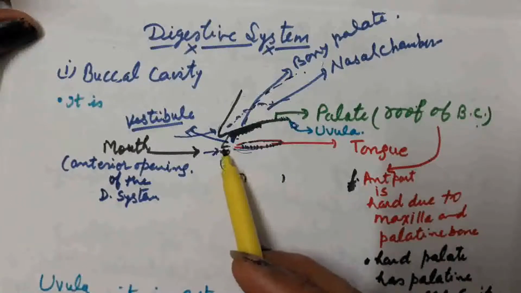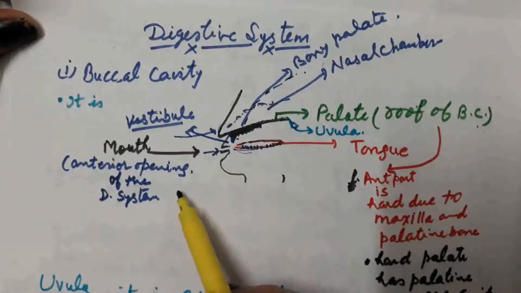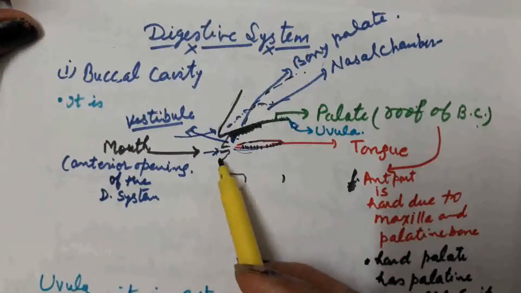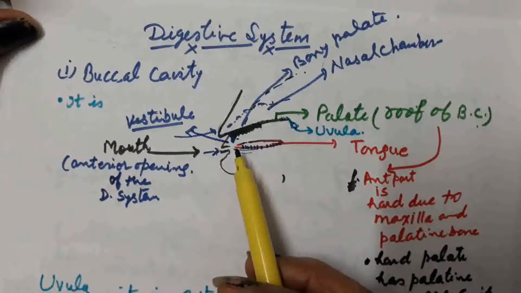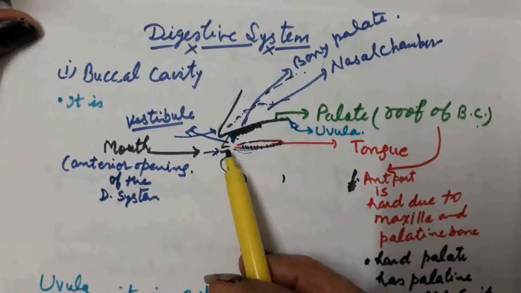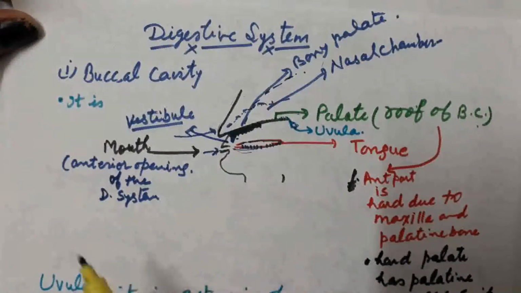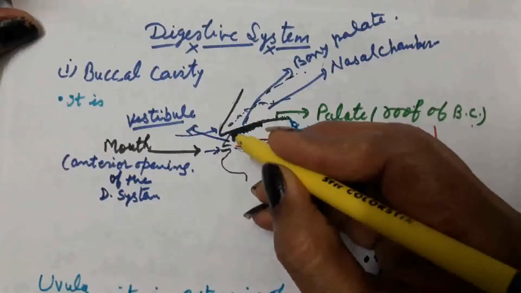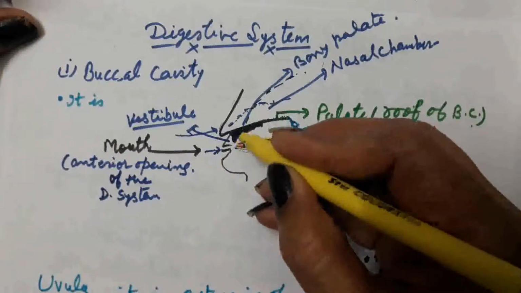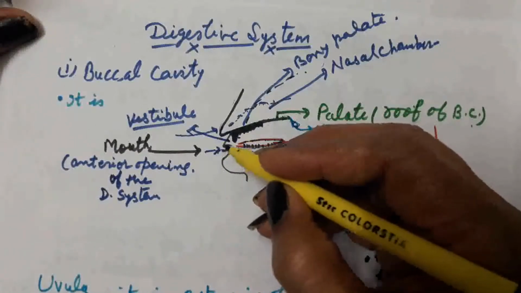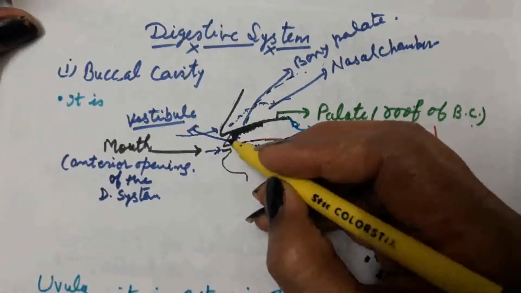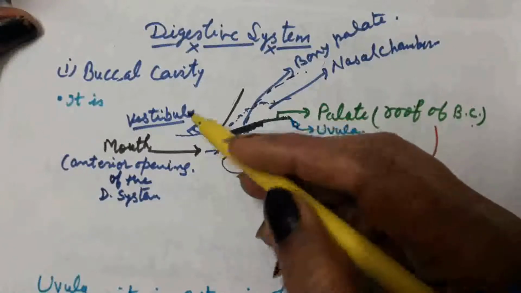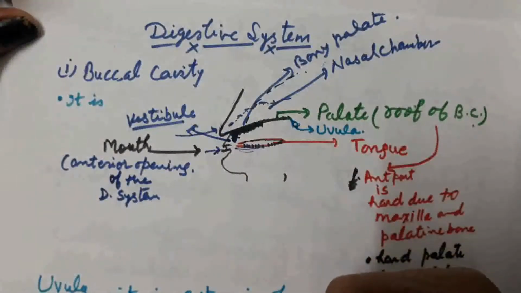The mouth is guarded by two lips. It opens into a cavity. The area between the mouth and the teeth is known as the vestibule. If I draw here the teeth, the incisors, this is the area between the mouth and teeth. The area between the mouth and the teeth is known as the vestibule area.